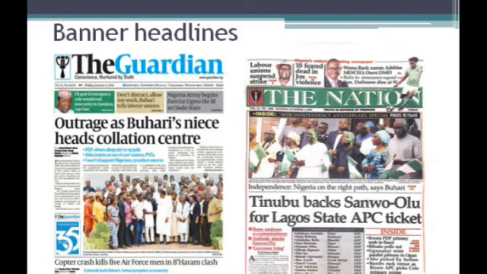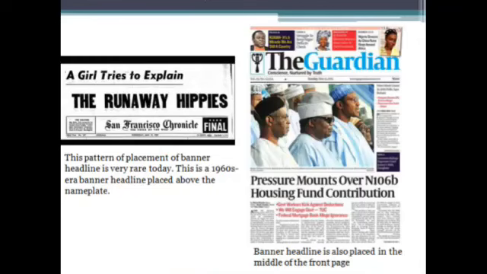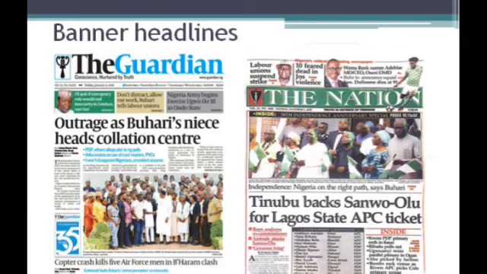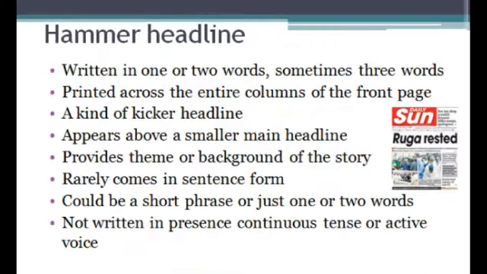It could appear on top of the newspaper, immediately below the masthead or nameplate, or above the masthead or nameplate. There are some headlines that are like that, or in the middle of the newspaper after some portions of the story. That's the style that some newspapers use these days to attract attention. Some headlines don't start from the traditional top position. They could come in the middle. After one story has started on top, the banner headline could come in the middle, and then some others appear above the masthead.